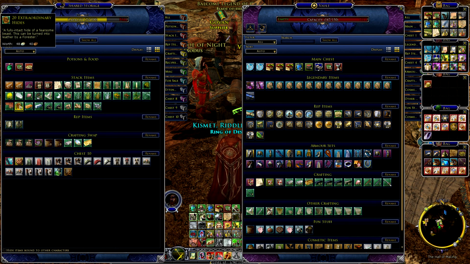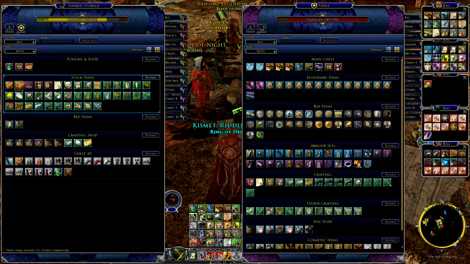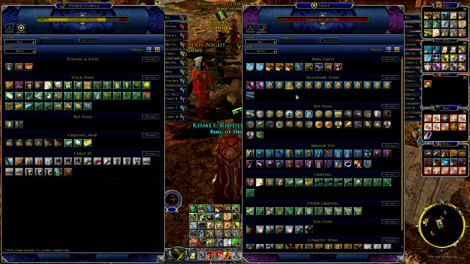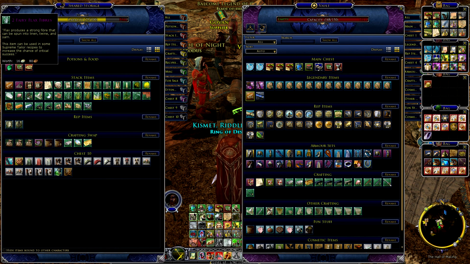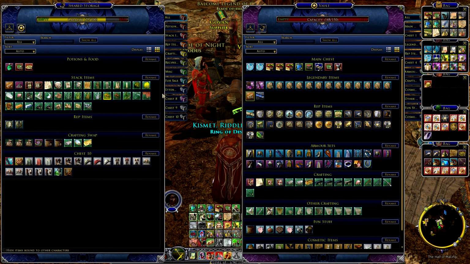You can just keep stacking them in your shared storage until they get maxed out. And then when they get maxed, like right now I have a stack of 100 of these, I could just take those out and then put them on my character's inventory. Or I can just leave them in there until I need them. Really excellent change. I suggest, when you're upgrading your vault or your shared storage, that you do it with in-game money first before you go to the LOTRO store. Also, I'd wait till things go on sale in the LOTRO store. That's the only time I buy anything out of there. A really big help, the addition of the shared storage. And for your various chests, you can go in and name them.